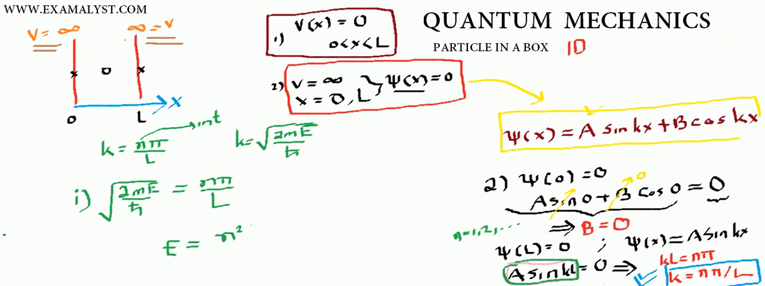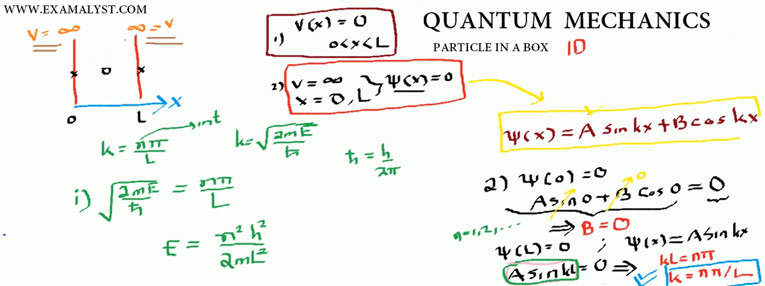h square. So what is h cross? Remember, h cross is actually h by 2 pi. So this gives E equals n square h square by 2 m l square.